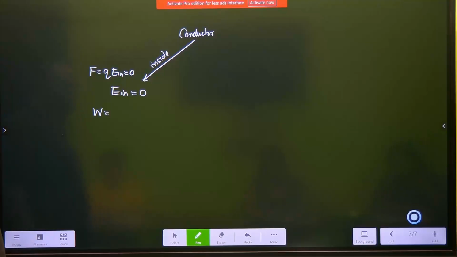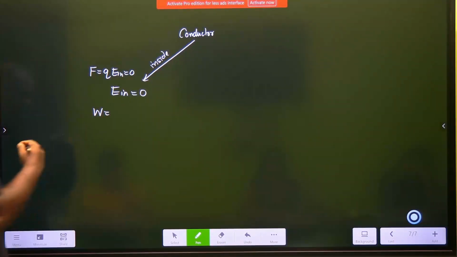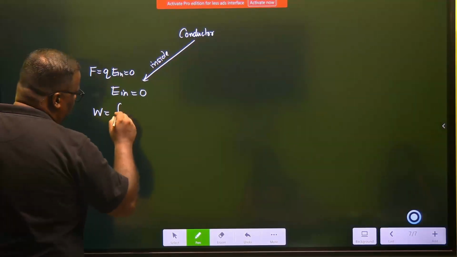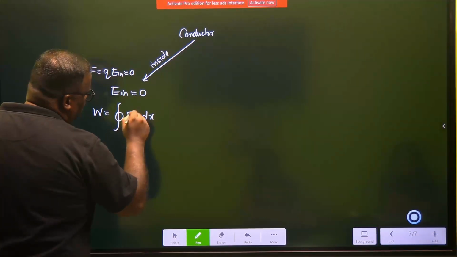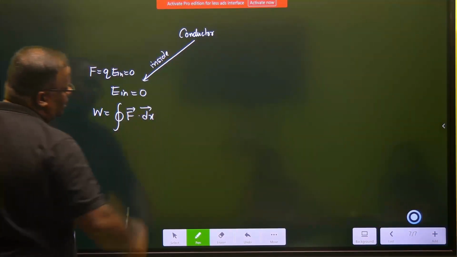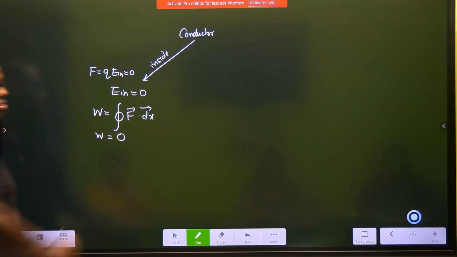What do you understand by potential? Potential is the work done in moving a charge from one point to the other. So work done is given by what? Say you are moving small distances dx, and you multiply it with F dot dx. If your F is 0, your work done is also equal to 0. You are doing no additional work at all.